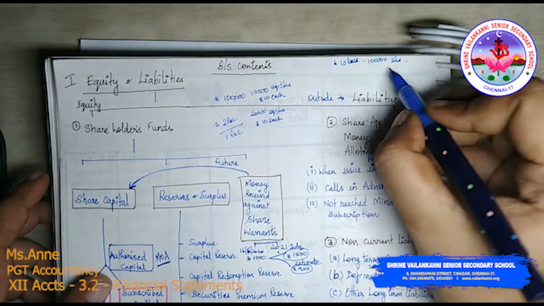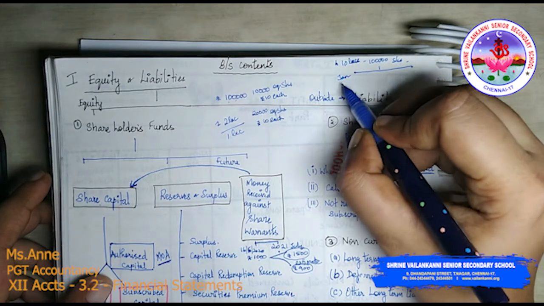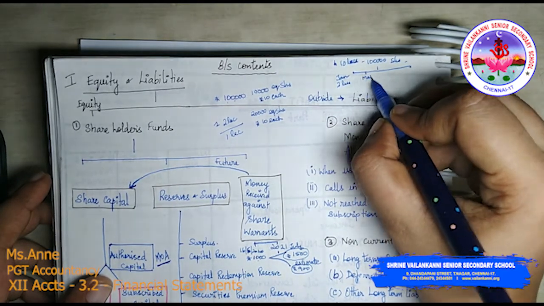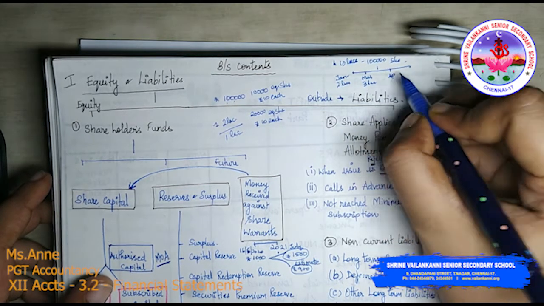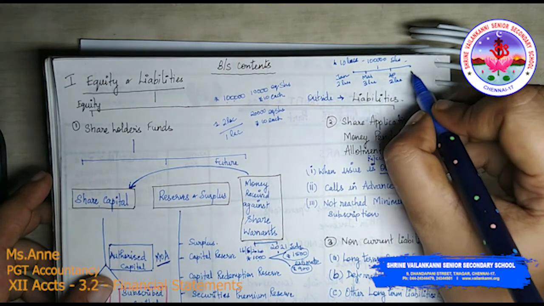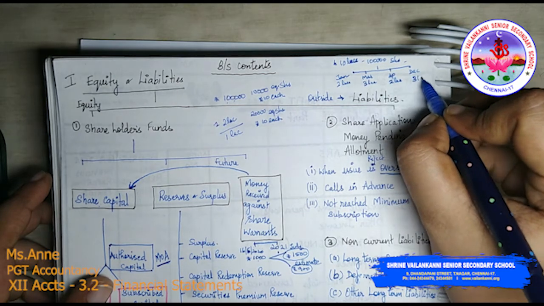Say for example, in the month of January, they may need 2 lakhs. In the month of March, they may need 3 lakh. In the month of April, they may need 2 lakh. And at the end of December, they may need another 3 lakhs.